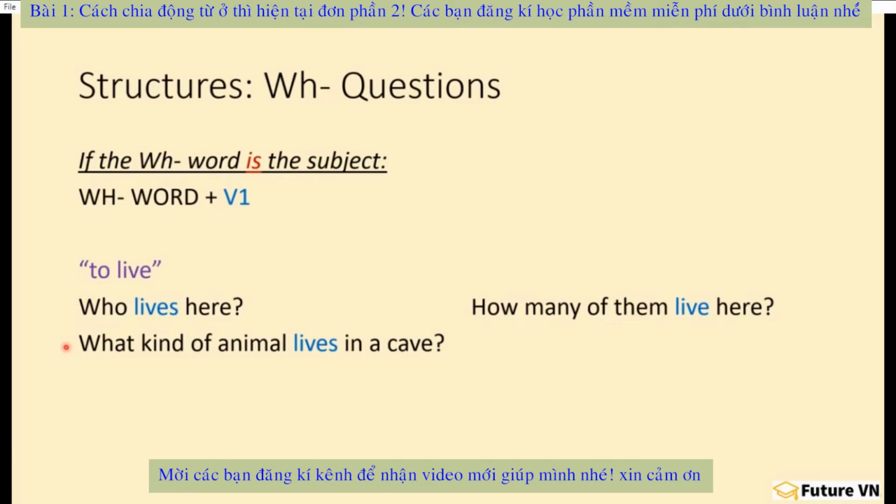Same thing with the second question. What kind of animal lives in a cave? All right, so here we have a phrase, what kind of animal, which is the interrogative. This is like a WH word here. And then we have verb 1.